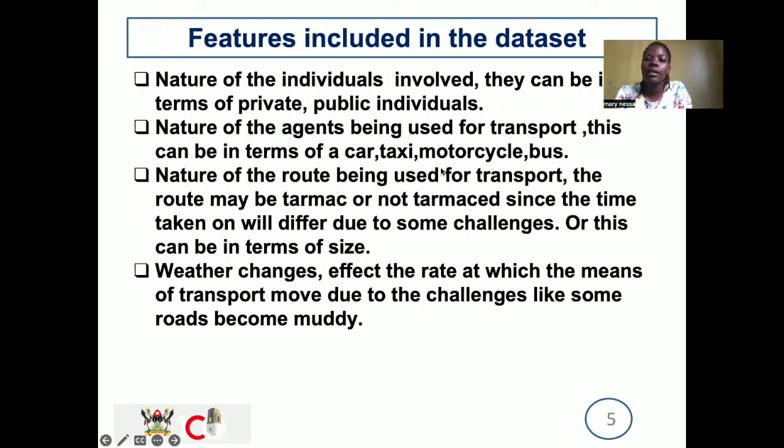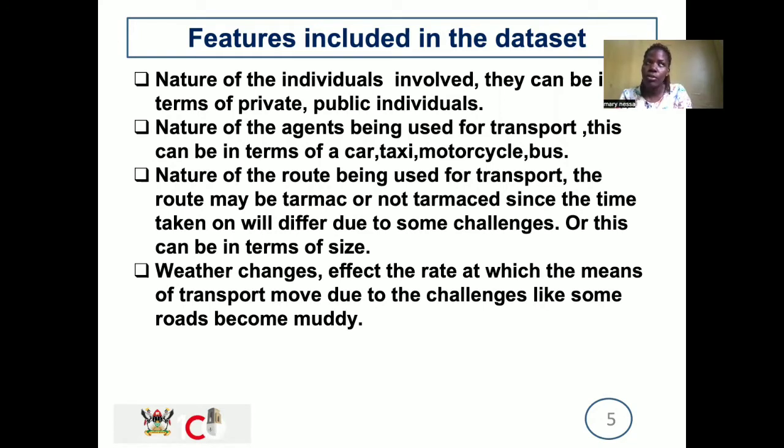Factors involved in the datasets: the nature of the individuals. Individuals can be the people who are going to use the AI. We can target private individuals or public, those people who use public means like taxis, or those who use their own vehicles. The nature of the agents. Agents are the means we are using, or the vessels used for transport. They can be taxis, motorcycles, a bus, and Uber.